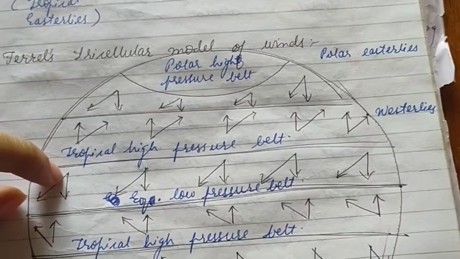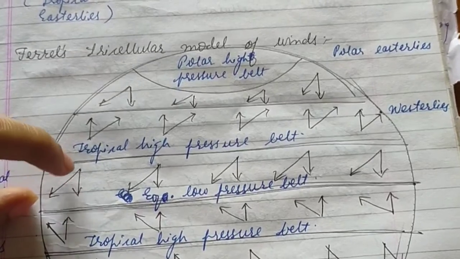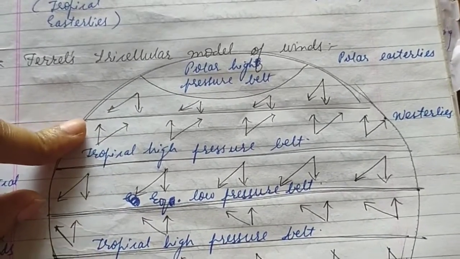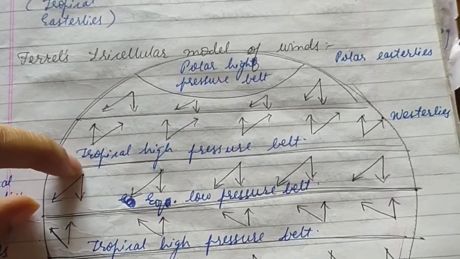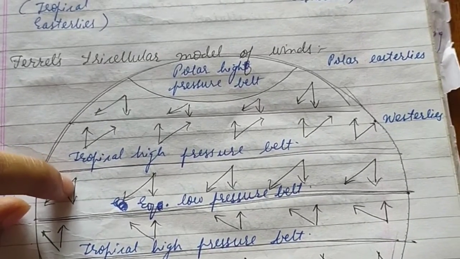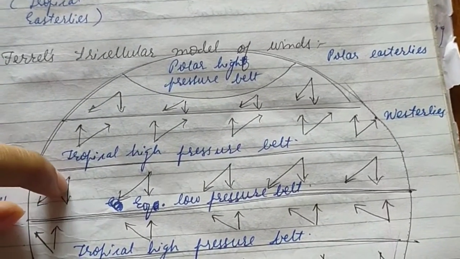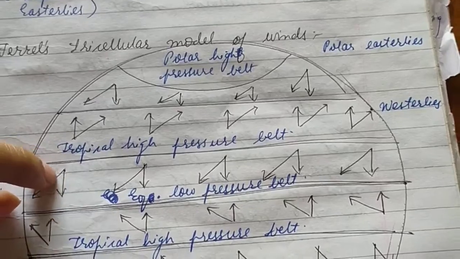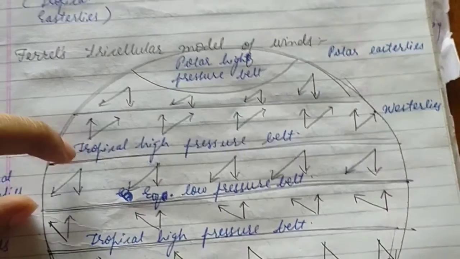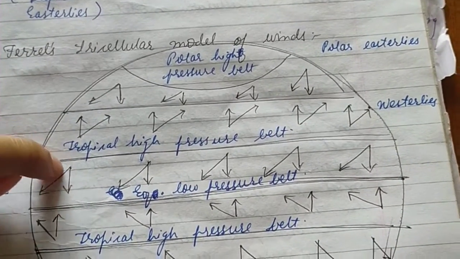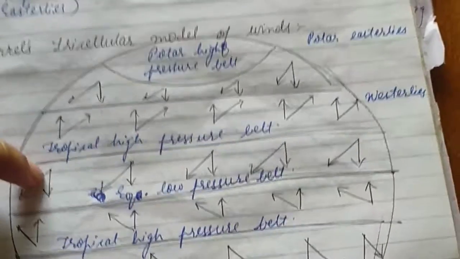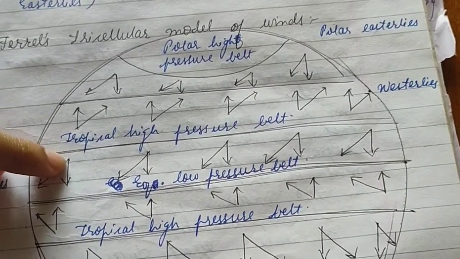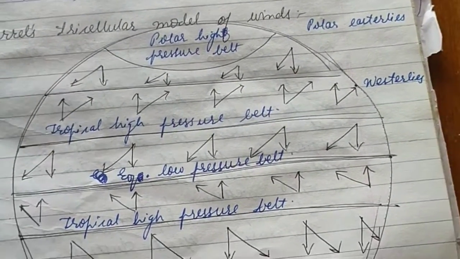If it's coming in this direction, what will happen? In the northern hemisphere, the wind deflects towards the right direction. Hence the wind is supposed to come straight like this, but it will not come straight, it will deviate in the right direction. Which direction is it originating? It is originating in the eastern direction and moving towards the western direction, hence it is called tropical easterlies. Okay, this is the concept.